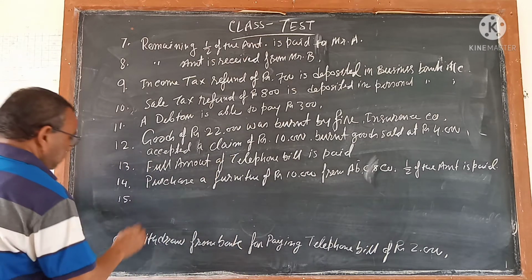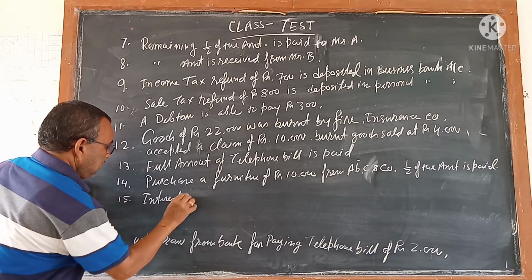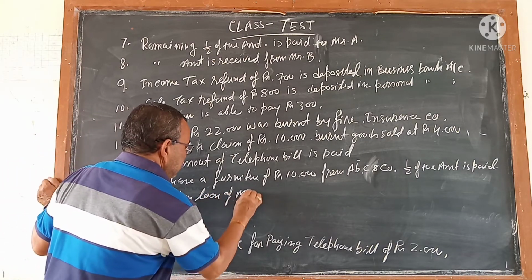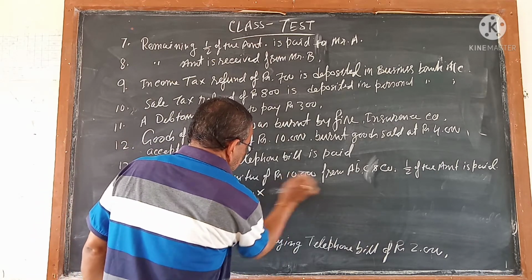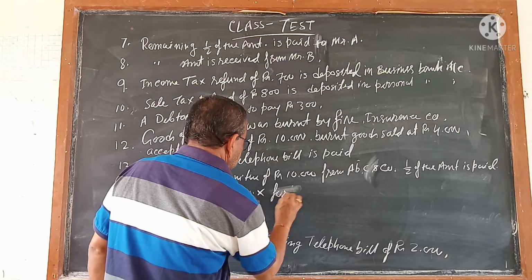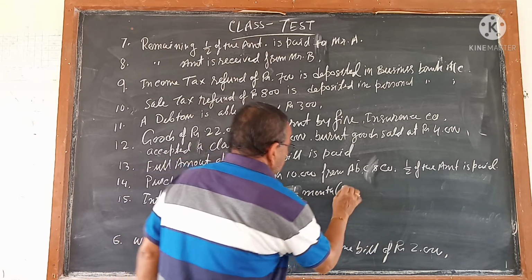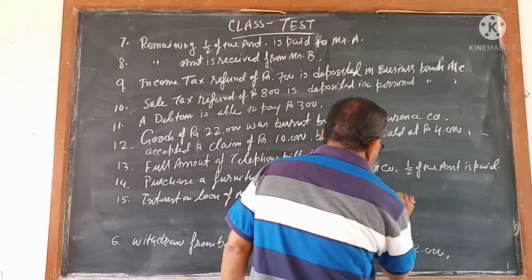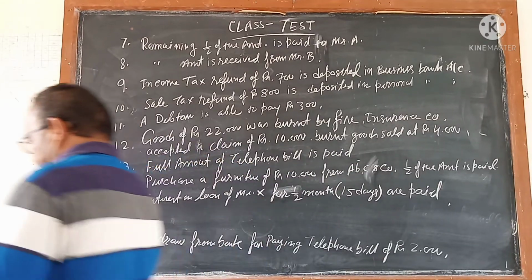Interest on loan of Mr. X for half month, 15 days, is paid.